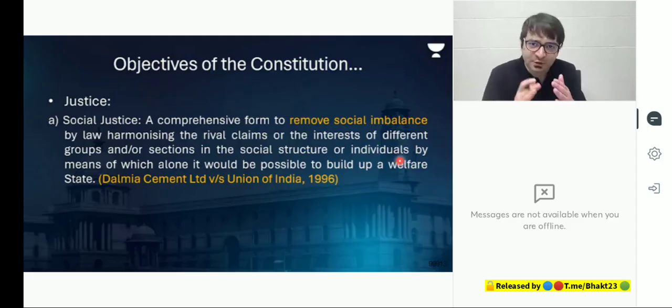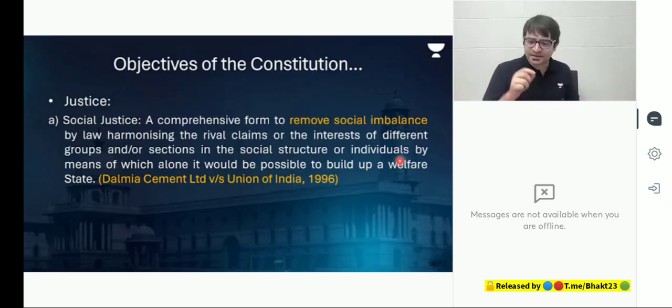Now let's look at what are the other aspects of the preamble mentioned in the Constitution. In the preamble, as I told you, first it talks about we the people, which means the source from which the Constitution derives its authority are the people of India. Second, it tells us about the nature of the Indian state: sovereign, socialist, secular, democratic, republic. All these terms in capitals, no comma separating one from the other, which means treat it as an integral whole.